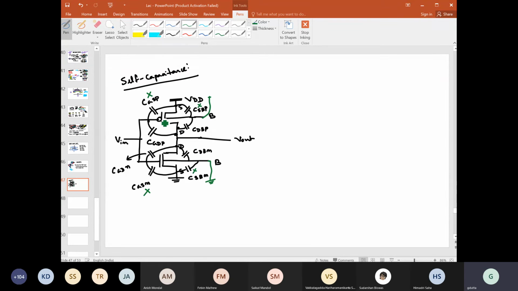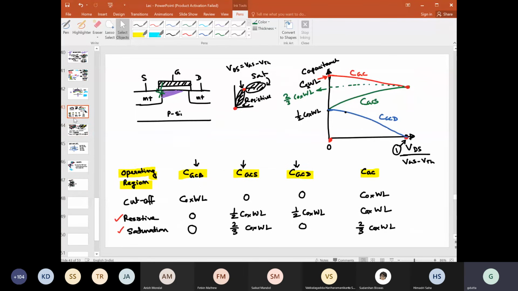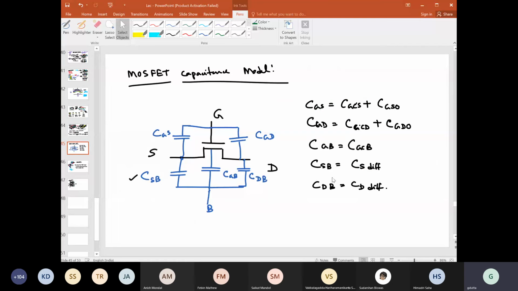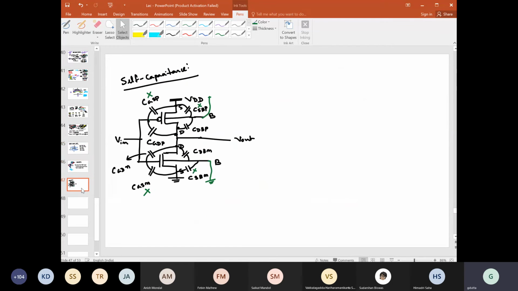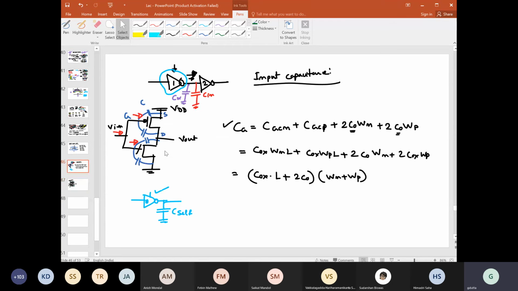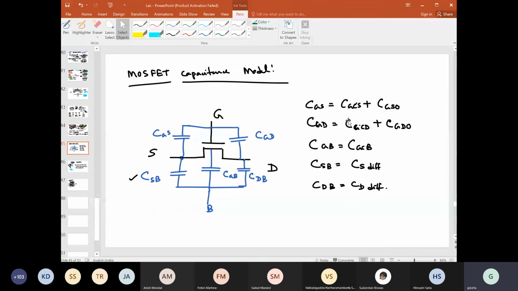But between these two capacitances, the gate to drain one, let me go to what we have written here. This is CGDN, which would be for this N channel only.